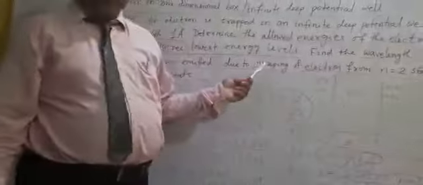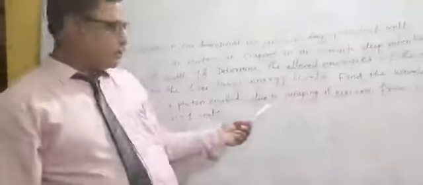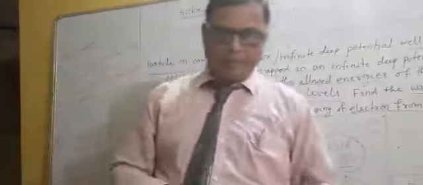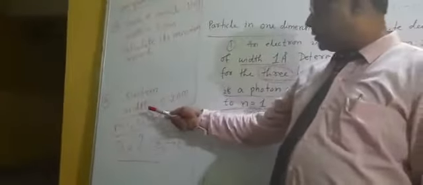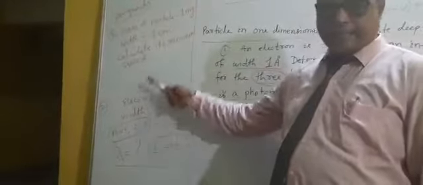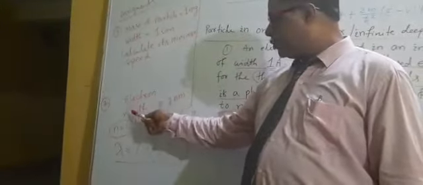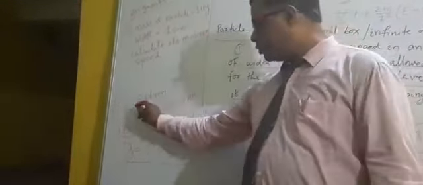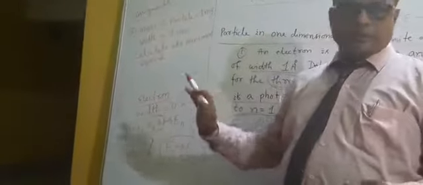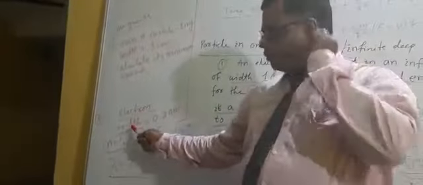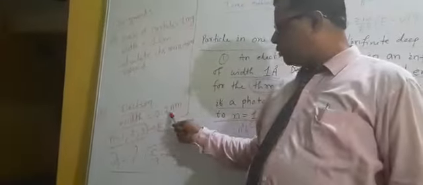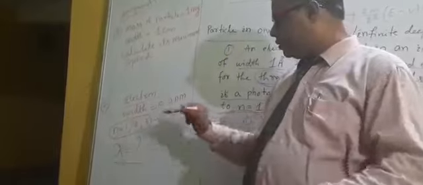I think you understood this problem. Now some assignment based upon this problem: you can solve the second and third questions I have given as assignment. It is the same question, only you change the width. The particle is the same, an electron, but the width of the well is 0.2 nanometer. Only this change.